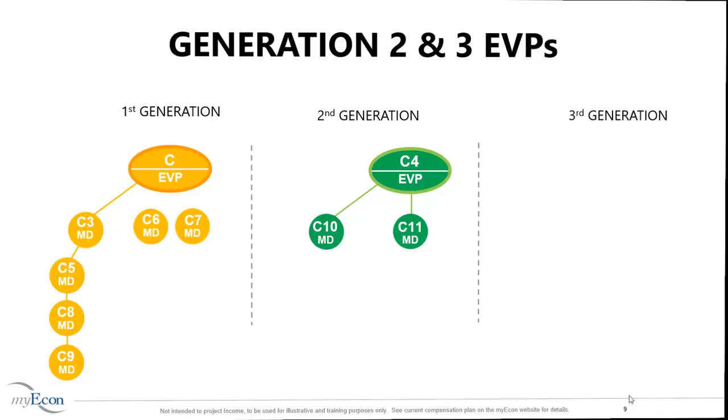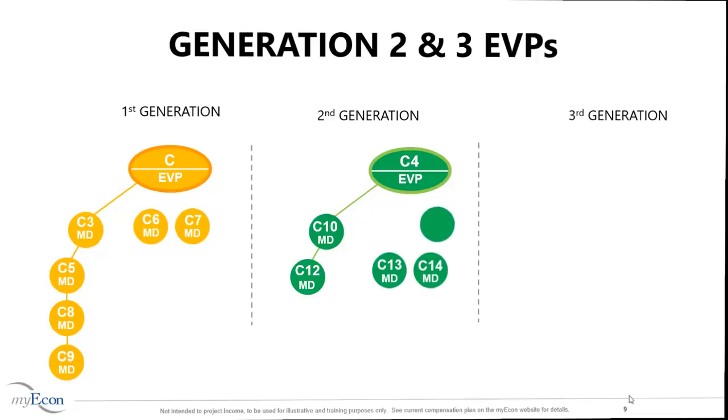You are receiving generational override payouts on the marketing directors entering into C4's organization. Again, in order for a marketing director to leave C4's base shop, that marketing director must be promoted to executive vice president by personally sponsoring 2 marketing directors. C11 does that by personally sponsoring C13 and C14.